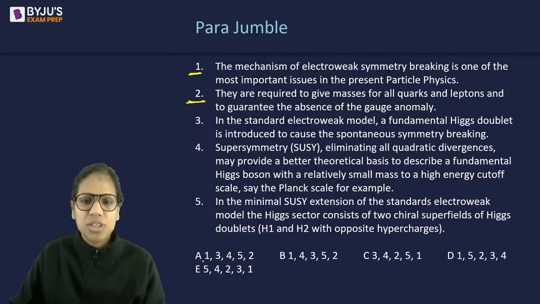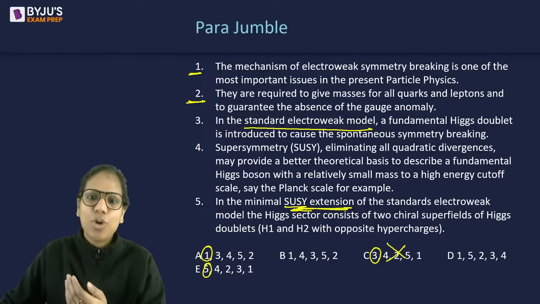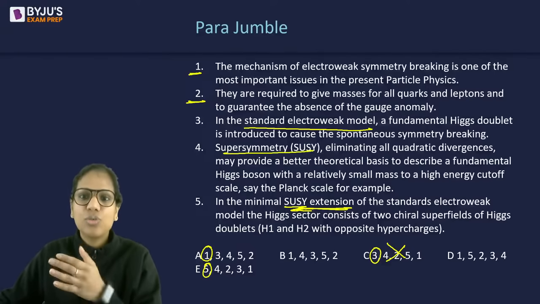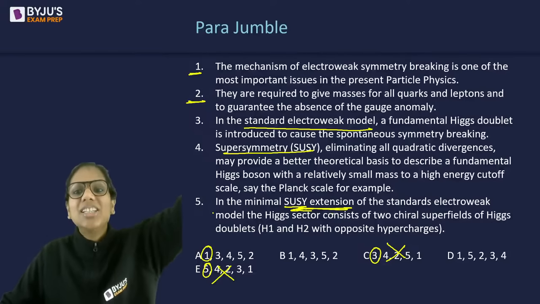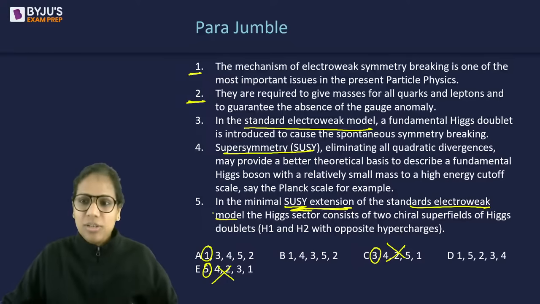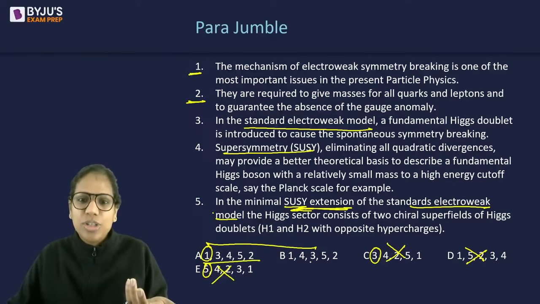So how I proceeded with this question was, I first saw whether 1, 3, or 5 was the opening sentence. 3 was continuing the idea of electroweak model in the standard electroweak model. So I eliminated it. 5 was again carrying some idea forward and talking about SUSY extension. So first I'll have to talk about supersymmetry. So I eliminated it. Then I also realized that 5 should come after 3 because 5 is again extending the very idea of the standard electroweak model. तो मैंने ये भी eliminate कर दिया. And you also did the same. You also narrowed down to A and B.